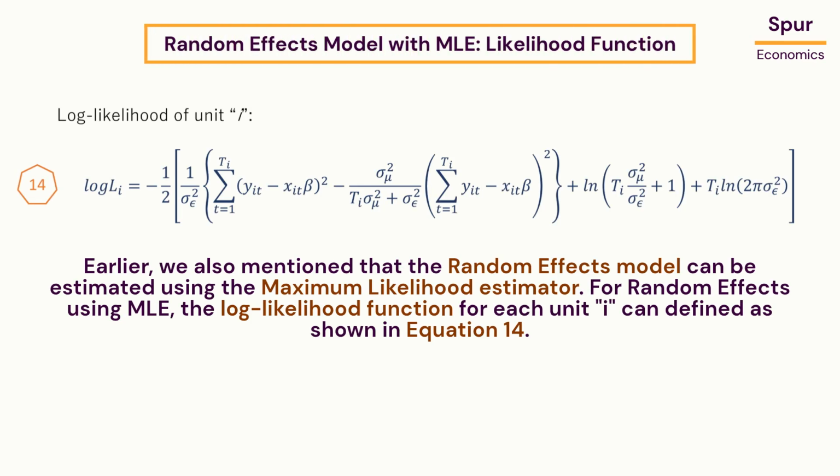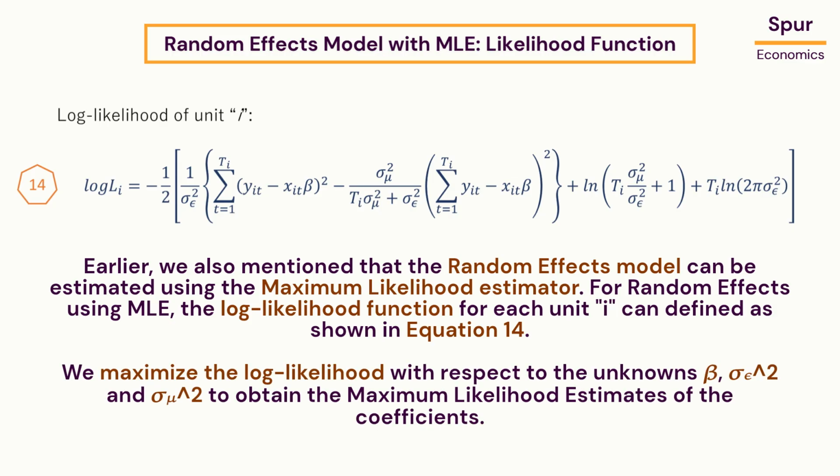Earlier, we also mentioned that the random effects model can be estimated using the Maximum Likelihood Estimator. For random effects using MLE, the log likelihood function for each unit i can be defined as shown in equation 14. We maximize the log likelihood with respect to the unknowns beta, sigma epsilon square and sigma mu square to obtain the maximum likelihood estimates of the coefficients.